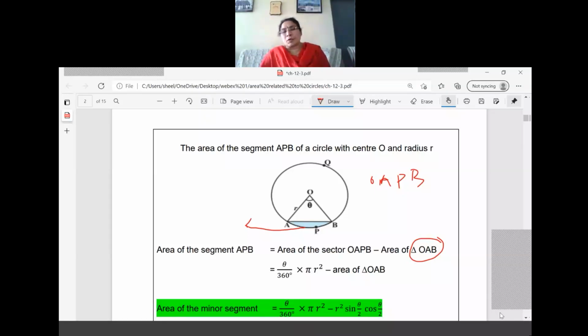Now if it is an equilateral triangle, we can use root 3 by 4 a square. That depends upon the question only. But now I'm going to give a direct formula for you that I have not solved here because I have not taught you the trigonometry chapter. Once we learn the trigonometry chapter, then only you can understand how we are getting sine theta by 2, cos theta by 2 and all. Understood? So I'm giving the formula for you. This topic I'll cover once I complete the trigonometry chapter.